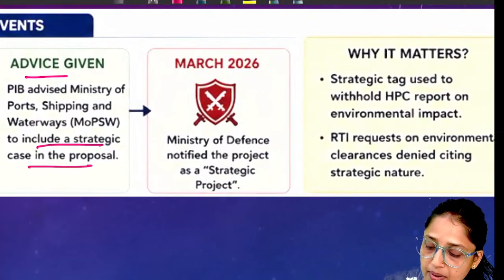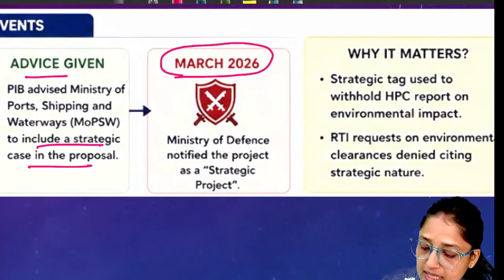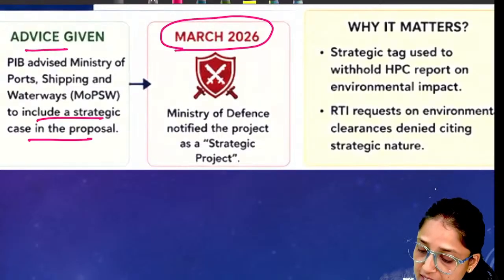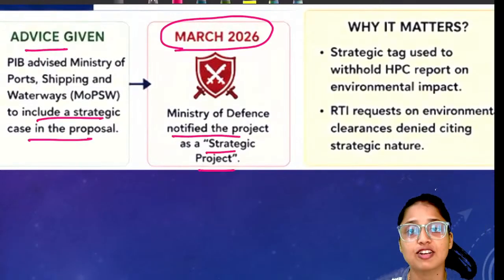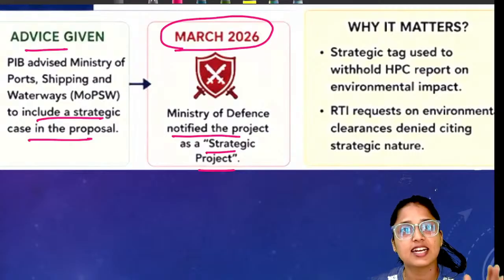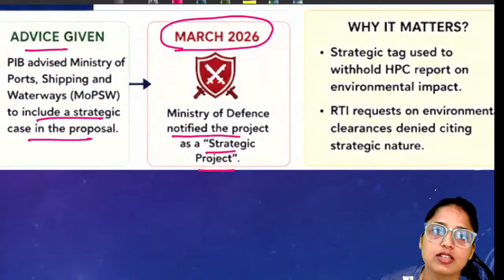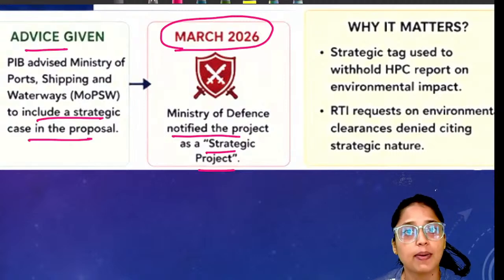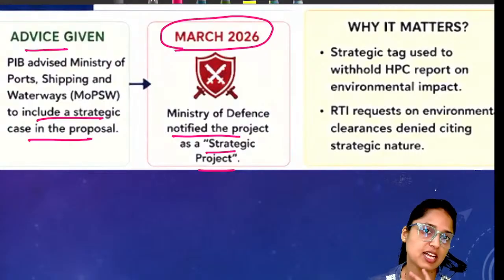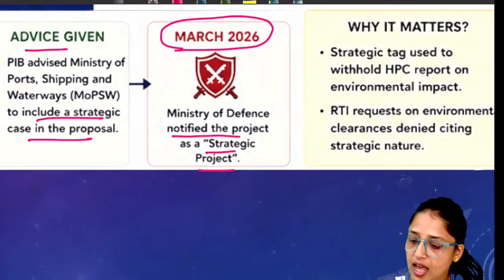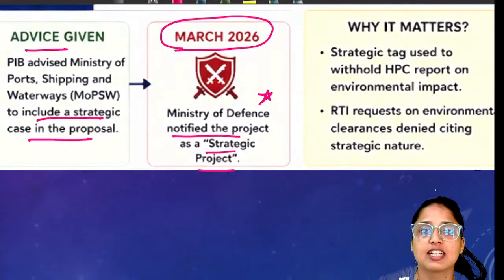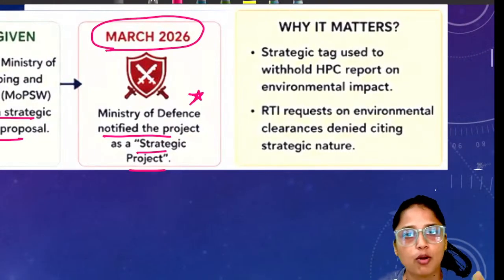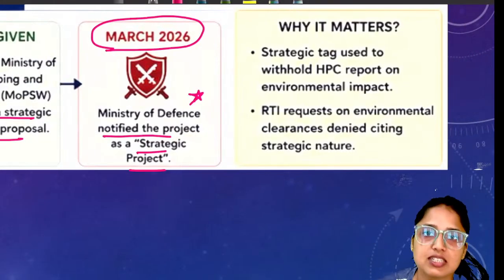But now, recently in March 2026, Ministry of Defense has notified this project as strategic. So are you seeing the difference? Earlier in 2024, this body suggested that you must include something important, then only we can say that this is a strategic project. But without any addition, Ministry of Defense has now said that this project is strategic. So from here only the entire controversy started.